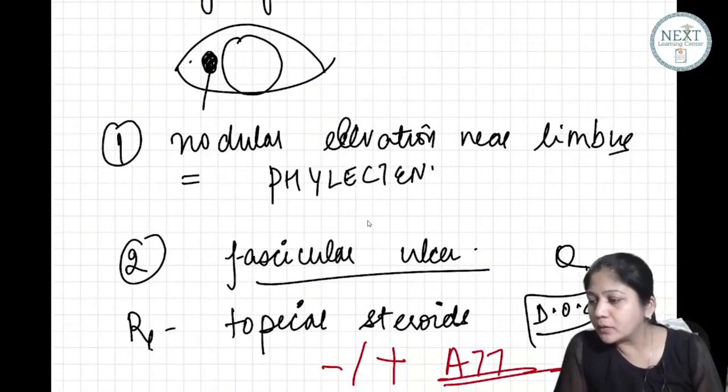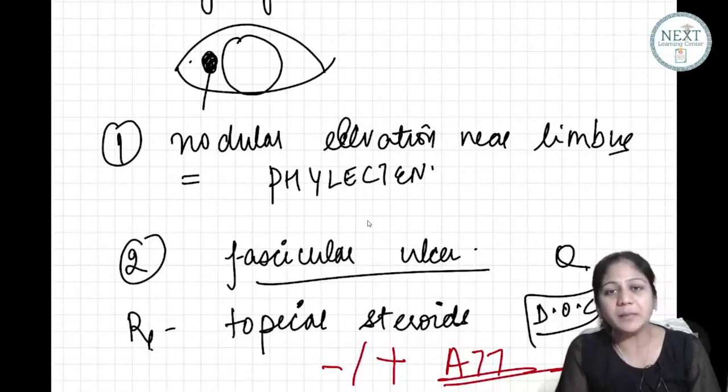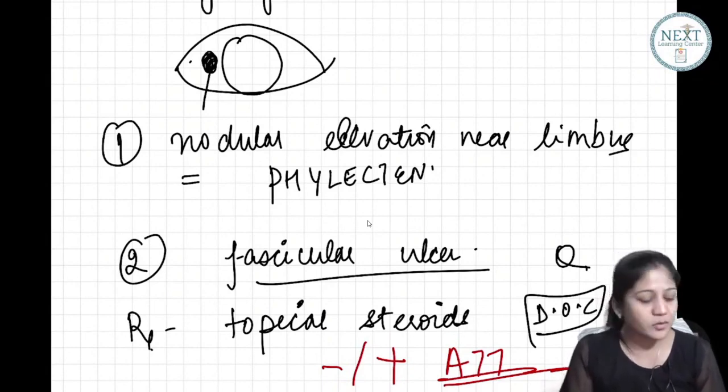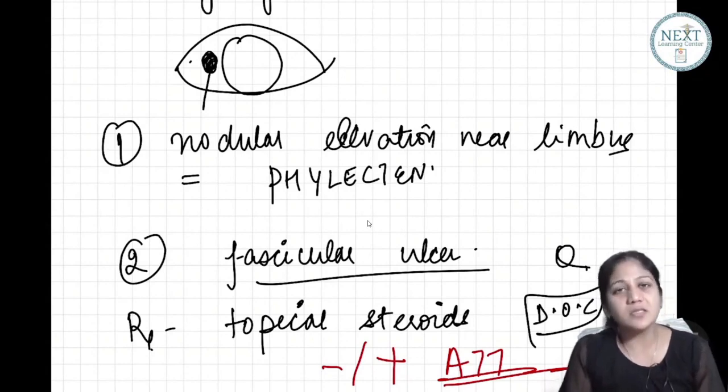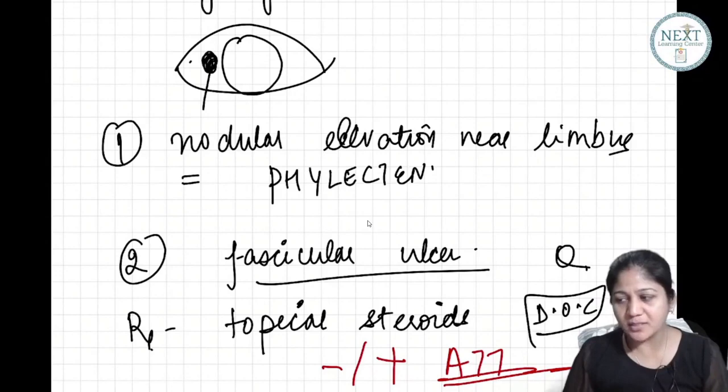Most common in TB is choroiditis or phlycten. See, you're confused. Doctor Iman, phlycten can be seen in TB, but it is an allergic manifestation. Uveitis is common, not choroiditis, mainly anterior uveitis. This is the commonest ocular manifestation of TB. Phlycten is an allergic manifestation. So if they don't mention the word allergic, please say uveitis. Anterior uveitis is more common than choroiditis in TB. Doctor Imad and everyone, have you understood these two questions?